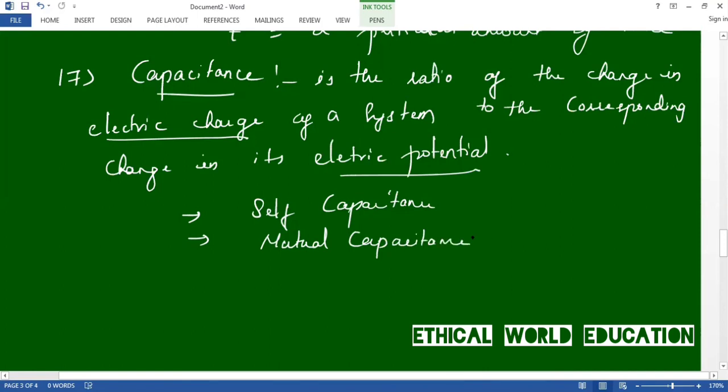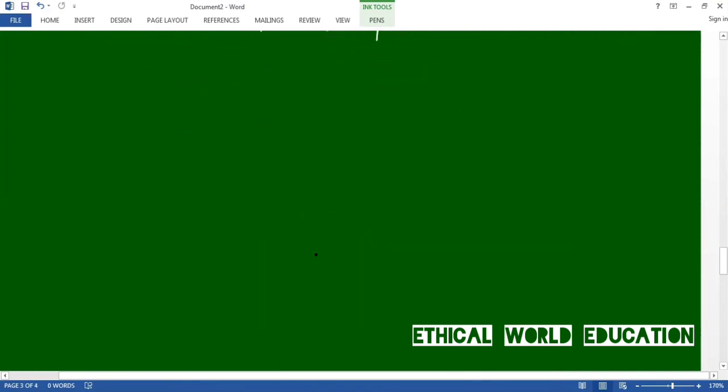Next one is magnetic flux. Let us see the definition of magnetic flux. This is question number 18. Magnetic flux is the measure of total magnetic field which passes through a given area. Okay, this is the definition.